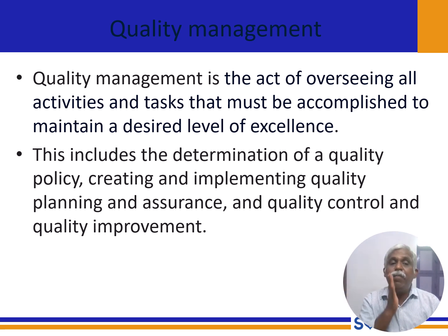So quality policy, implementing quality planning and assurance, quality control, and finally we have quality improvement. So quality management is the act of overseeing all activity and tasks to maintain a desired level of excellence. We have a desired level of excellence.